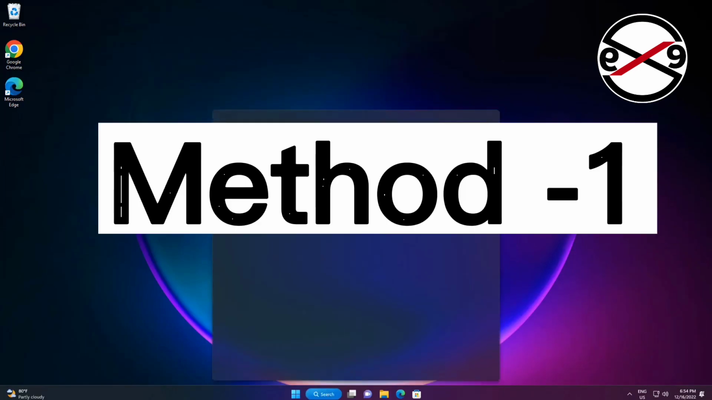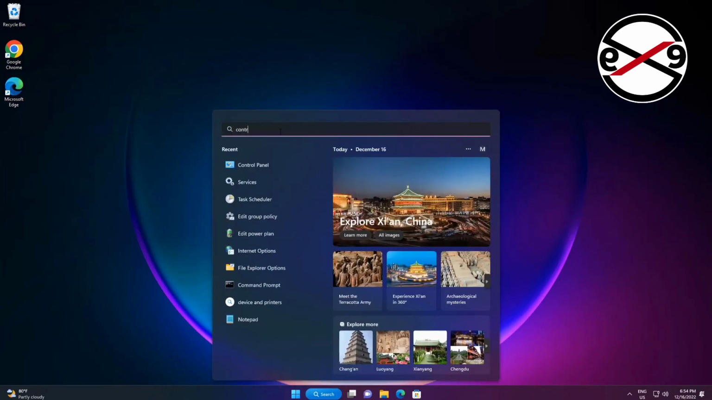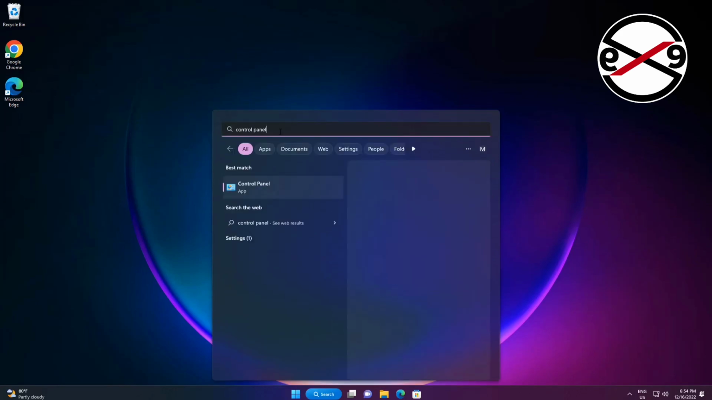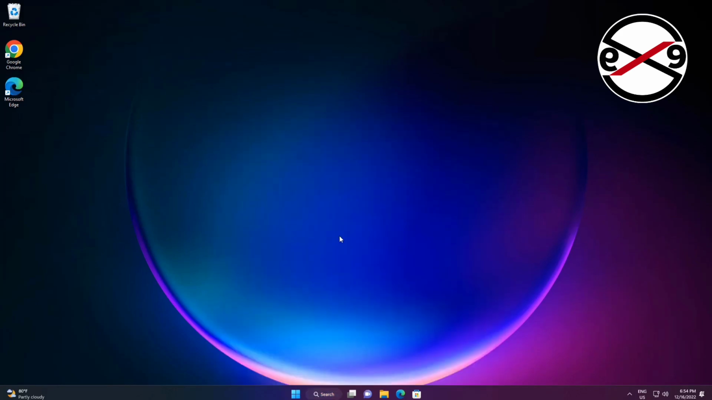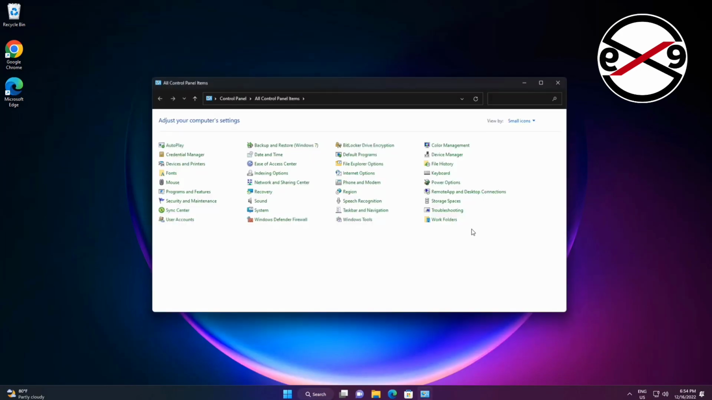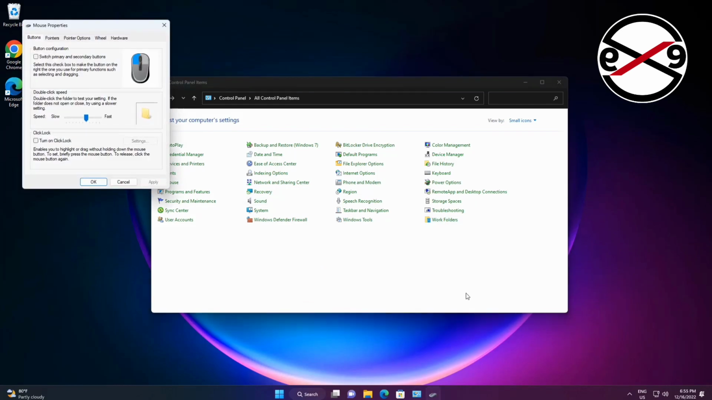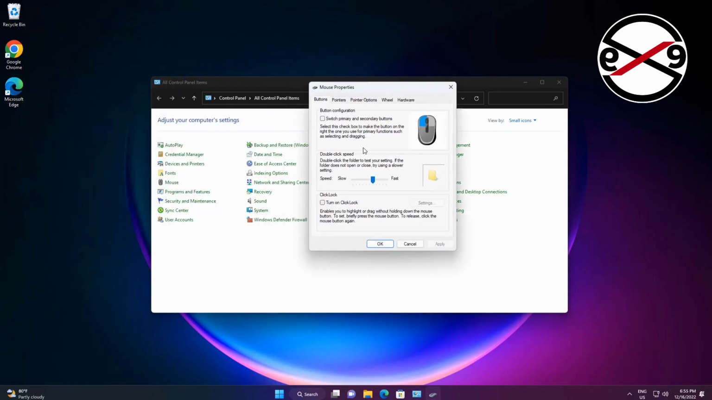First method is type Control Panel in the Windows search bar. Click Control Panel. Open mouse settings, click pointer options, uncheck hide pointer while typing.